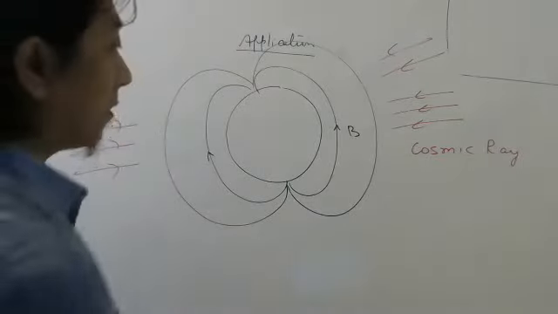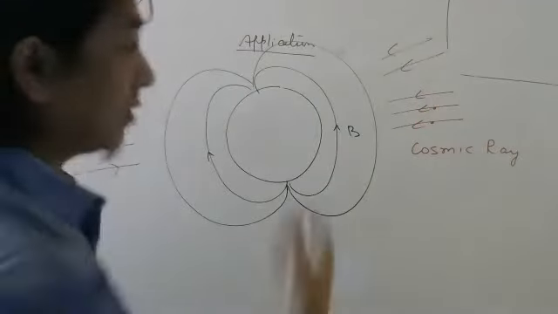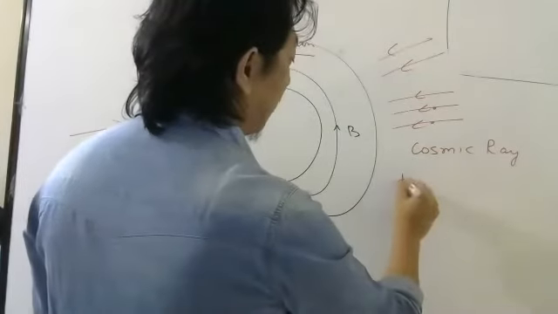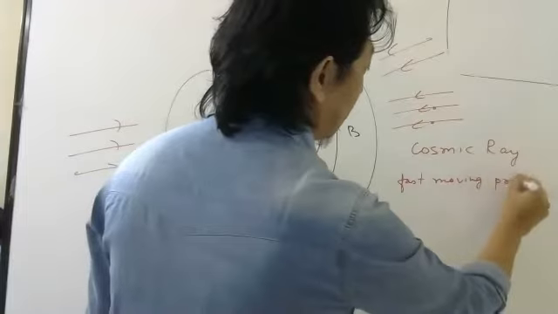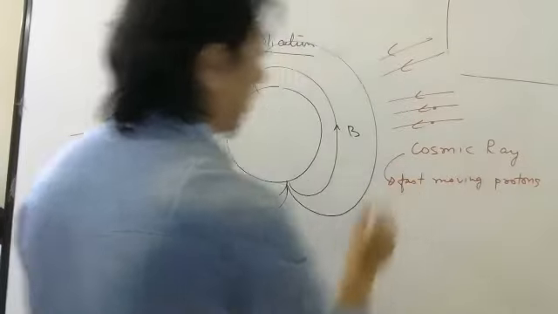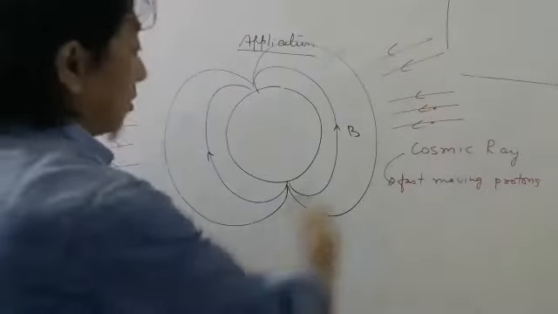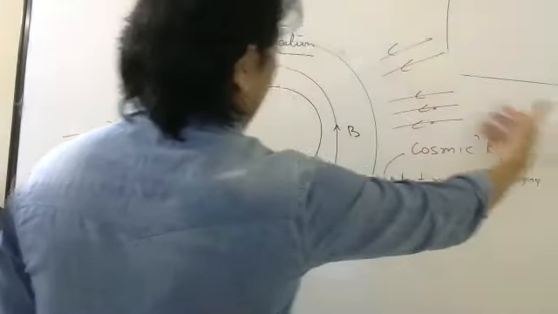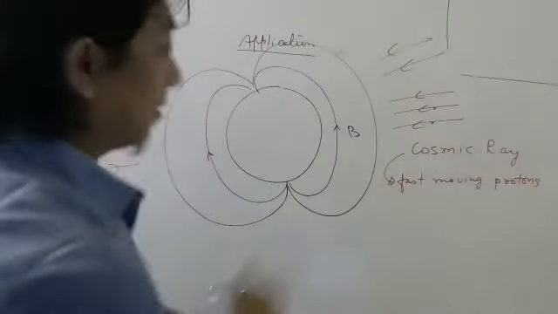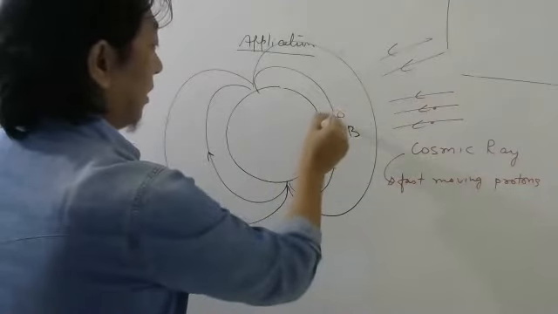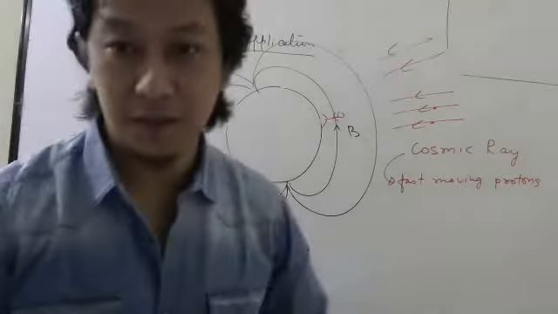Okay, students. These cosmic rays actually contain more than 90% fast moving protons. So when these protons come with such a high velocity, if Earth's magnetic field was not there, and Pankaj sir is living at the equator, then all these cosmic rays will hit me.